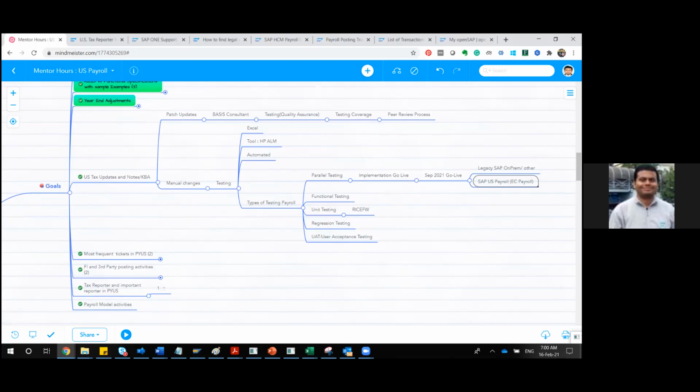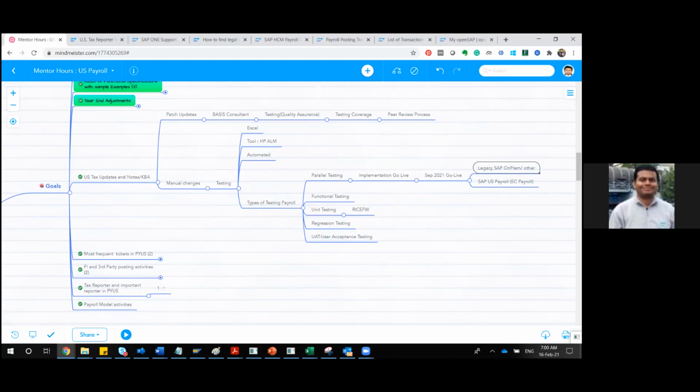So you might have a question here: is it always like it should always be matched together? The answer is no. It can happen that in your Employee Central payroll or the cloud payroll, you have standardized certain things, but in your legacy payroll you have certain duplication of some base types, or some other things. Suppose there is a difference of 10 US dollar in your SAP US cloud payroll and EC payroll, and there is some less or more in the legacy system.